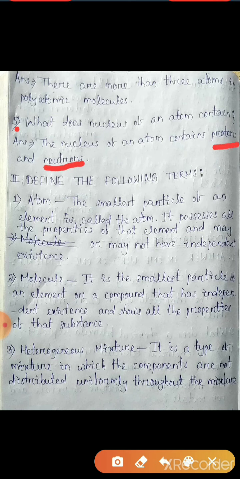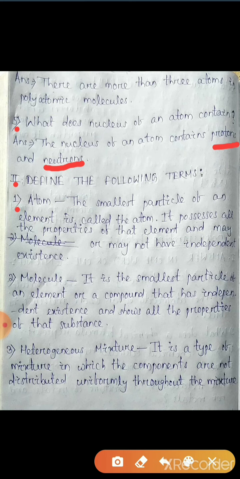The second part, define the following terms. 3 terms are given. We have to define in our own words. The first one, atom. What is an atom? The smallest particle of an element is called an atom, and it possesses all the properties of that element, and it may or may not have independent existence.